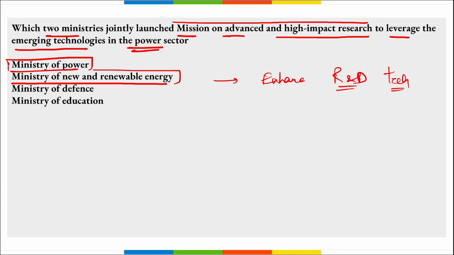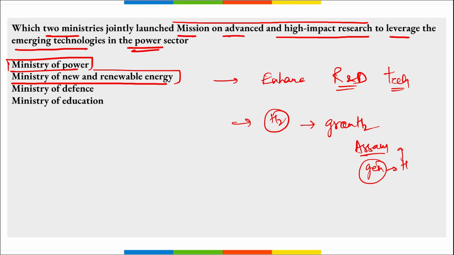See, research and development is one of the important parts of any company, because if they won't keep on evolving, then they will be lagging behind in the competition in the market. So it is very important for any individual to keep doing research and development in a particular sector. And similarly here, for example, if you remember, green hydrogen is being tested on a pilot basis in Assam, in a resort where the full resort is being powered by a generator. That generator is running on green hydrogen, right? So this is research and development only.